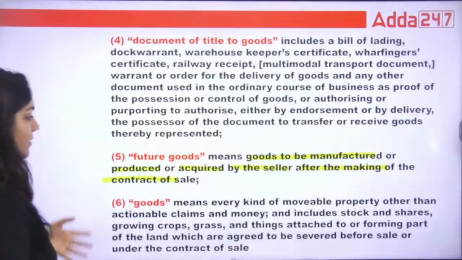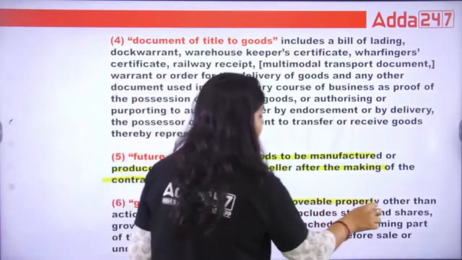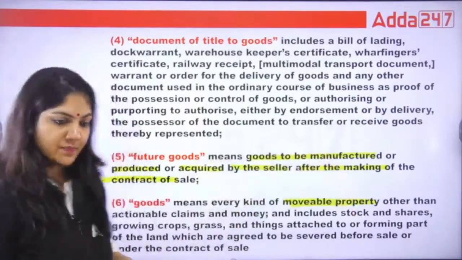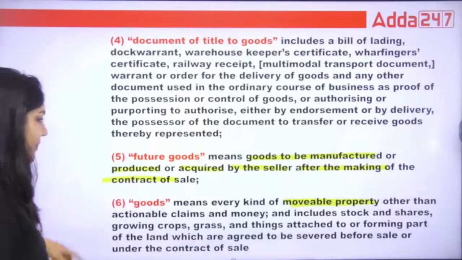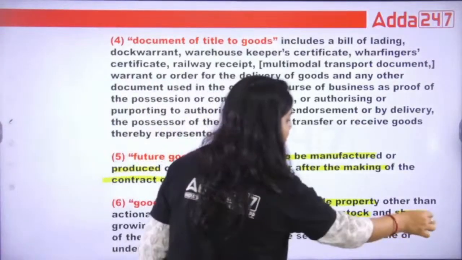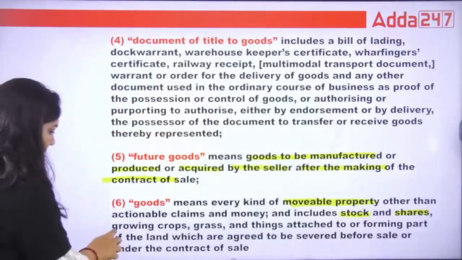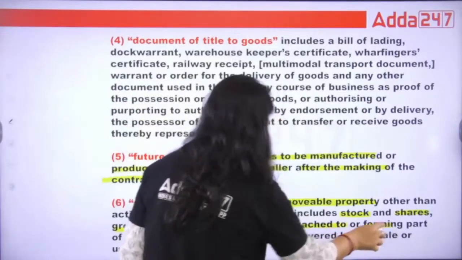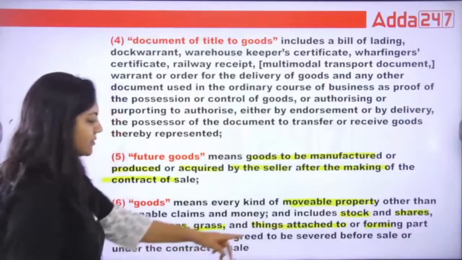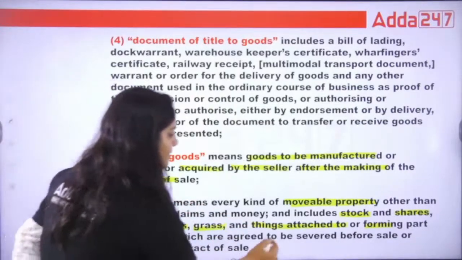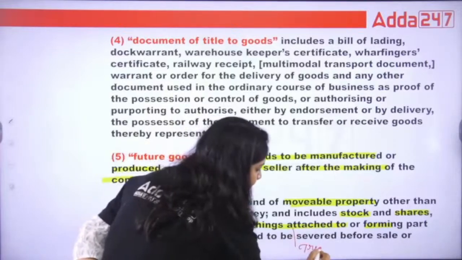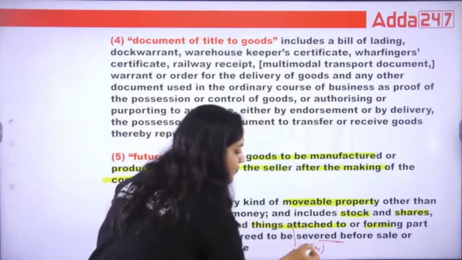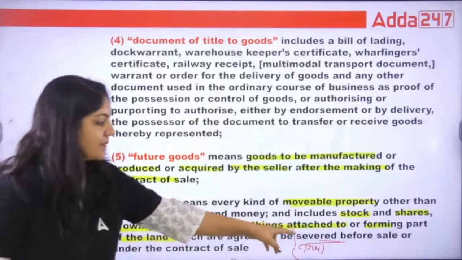Okay. Now, what is goods? This is important. Goods means any movable property. What is movable property? The property which can be moved from one place to another place. So movable property includes stock, share. This is also movable. Growing crops movable, grass movable, things attached to and forming part of land. It means suppose tree. The best example of this one is tree. Tree, as we know, is immovable property because it is attached. But when it is severed, where it is cut, it becomes movable property.